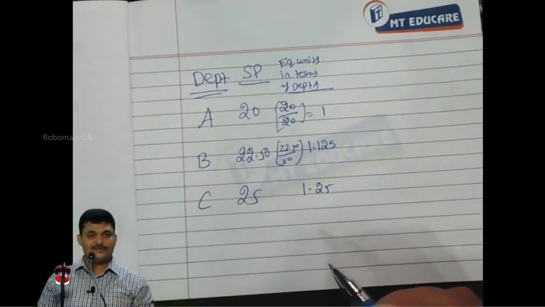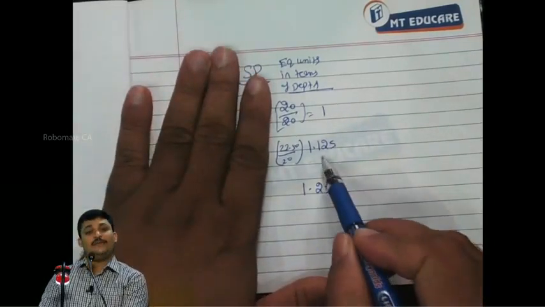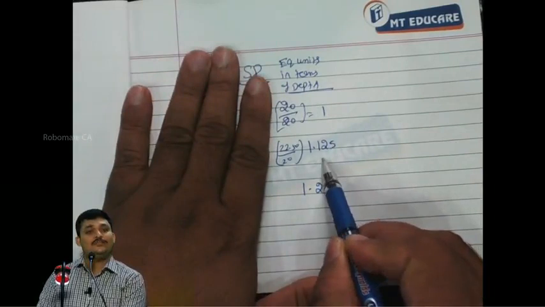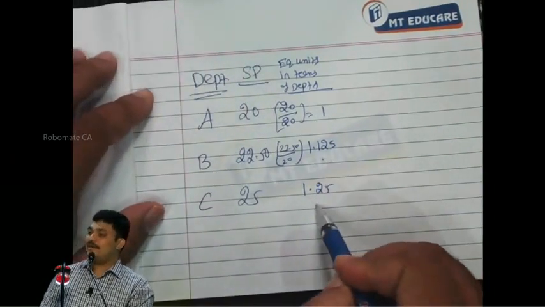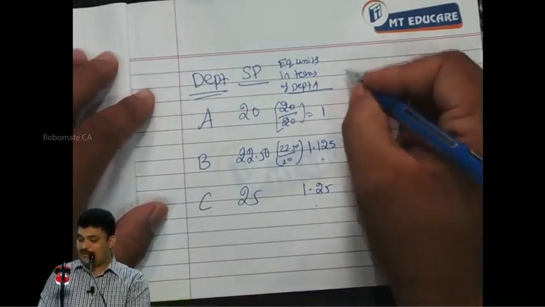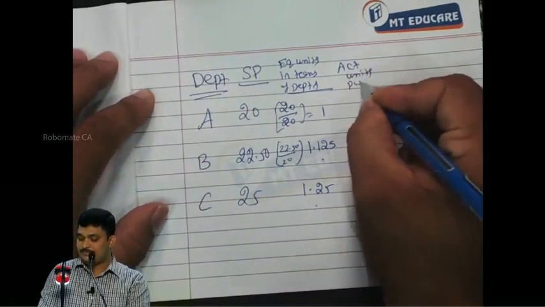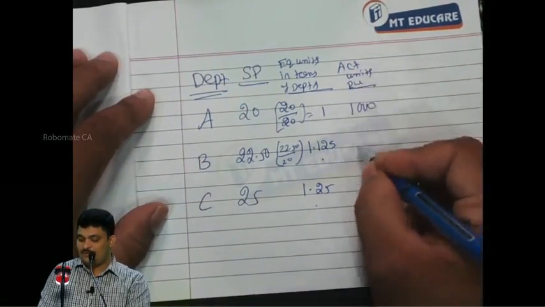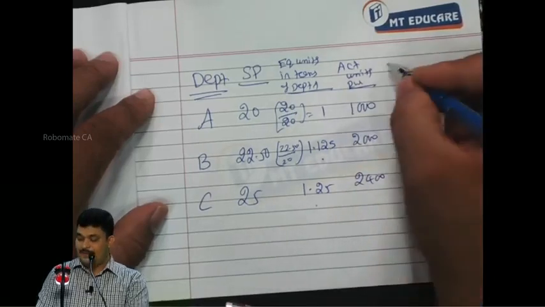Are you all following, friends? Now this is in terms of 1 unit. If you are not buying B, if you buy A, you will get how many units? 1.125. Similarly, for C, you will get how many units? 1.25. Now, actual units purchased: 1,000, 2,000, 2,400. Correct?